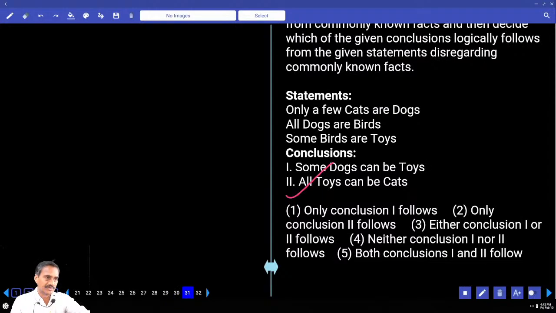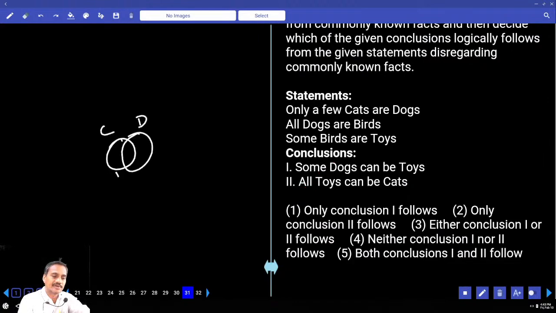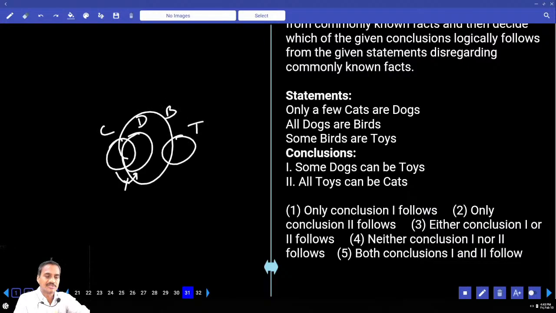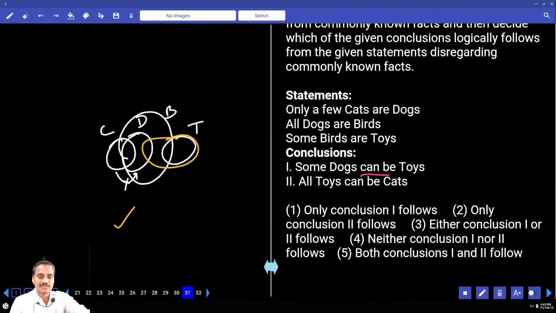The next one, 31. Now in this 31, only some of the cats are dogs, but not all. And all these dogs are part of birds. And some birds are toys. And some dogs can be toys. But can dog and toy intersect or not? Yes, it is a possibility.